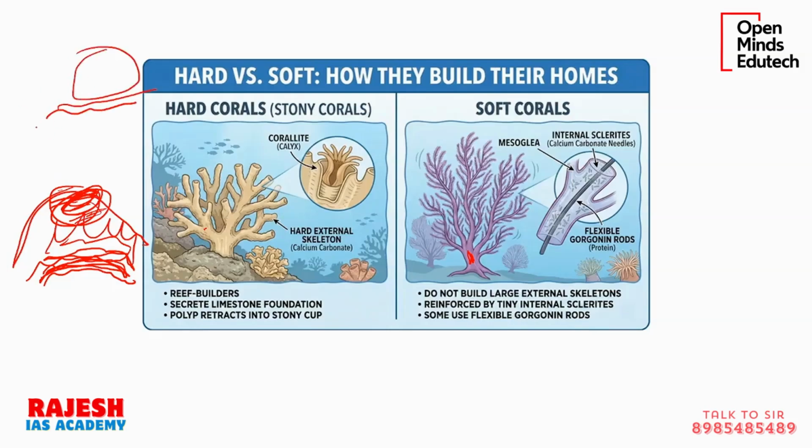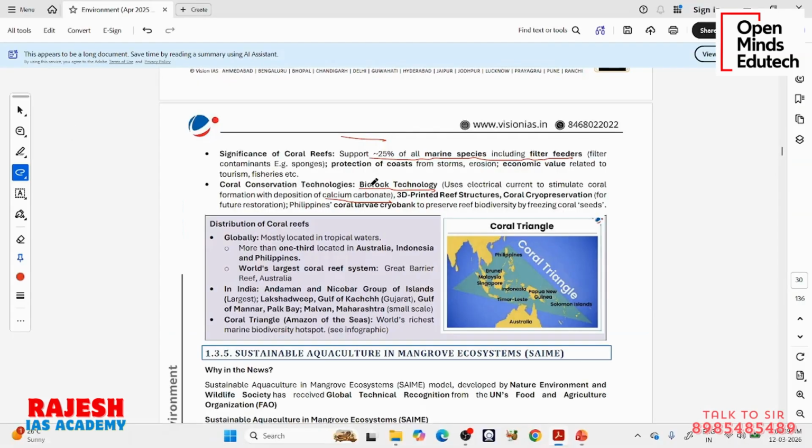So they are forming the base or support for corals using different kinds of technologies like biorock or 3D printed reef structures, etc. And then you can take the coral species and preserve it for the future: coral cryopreservation.